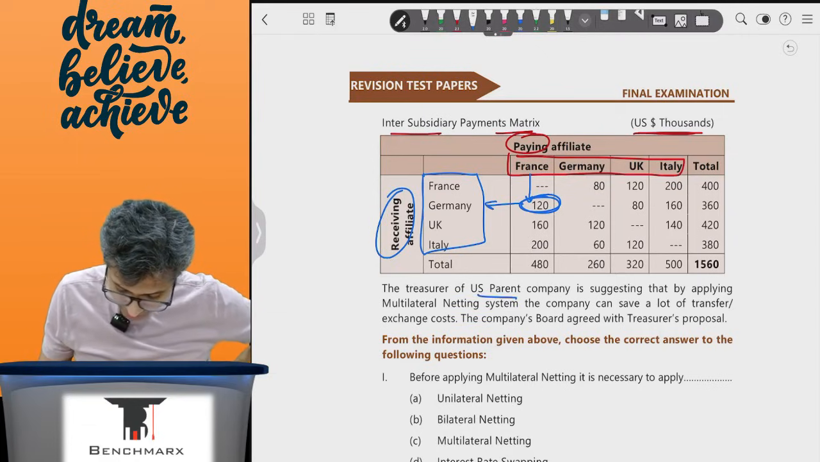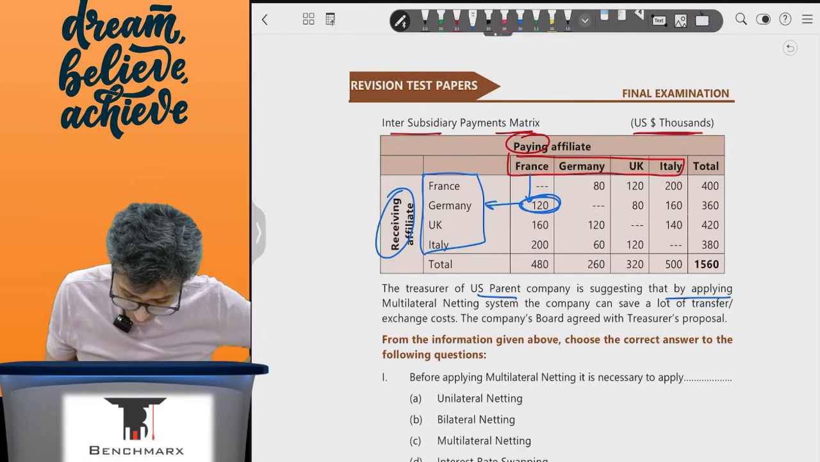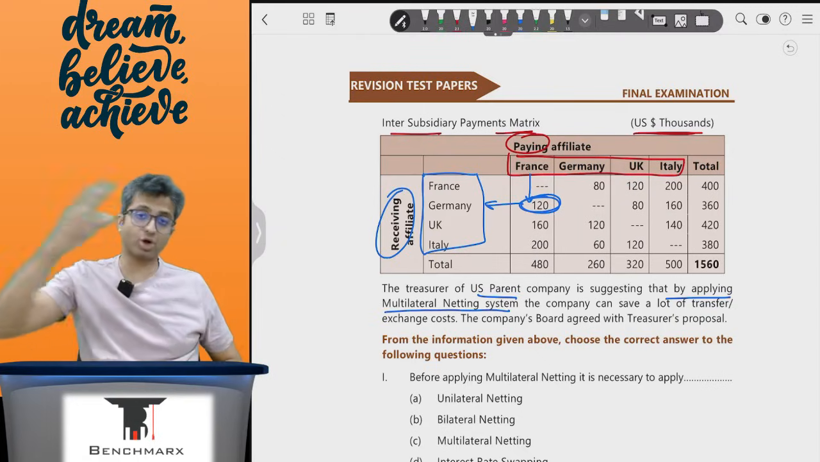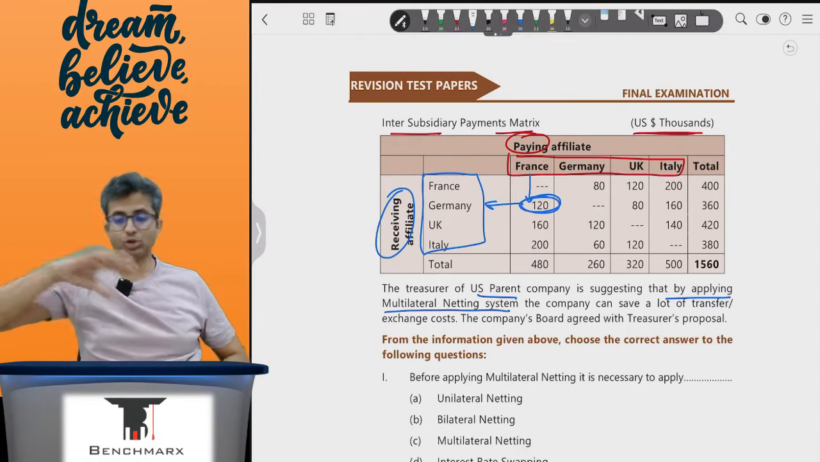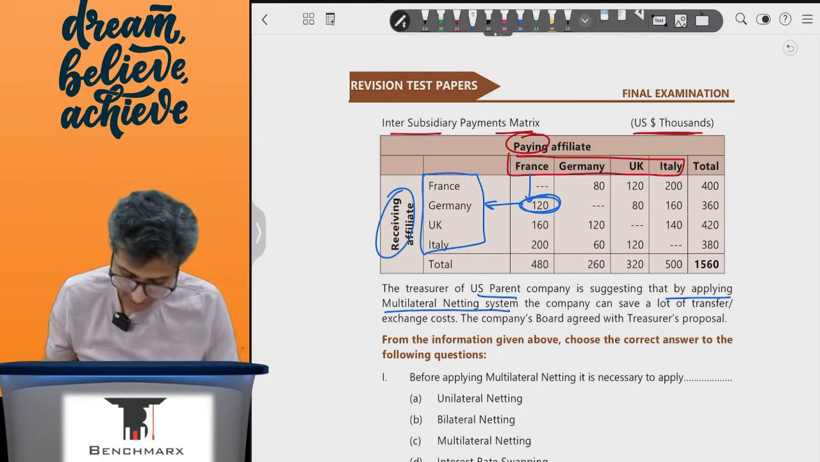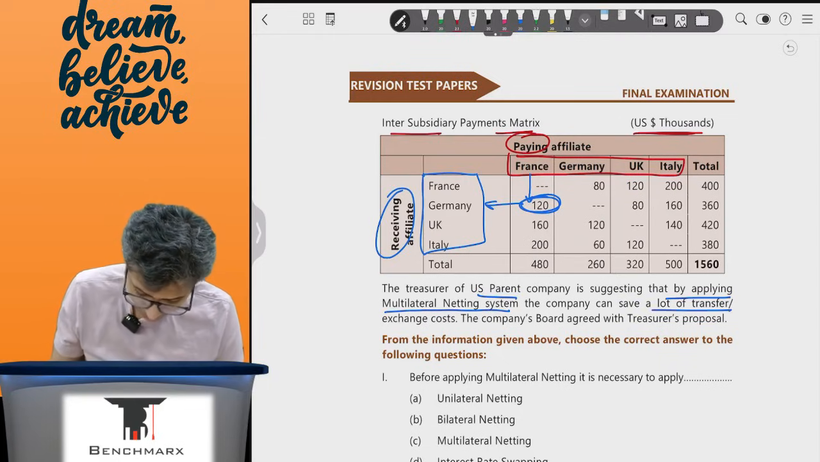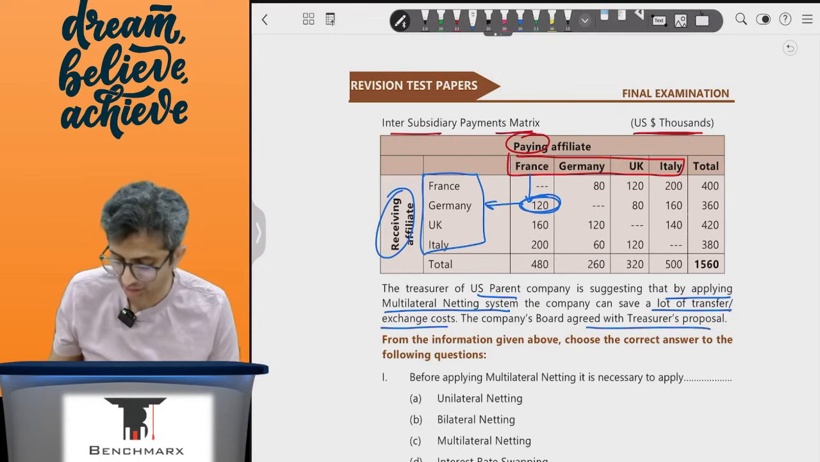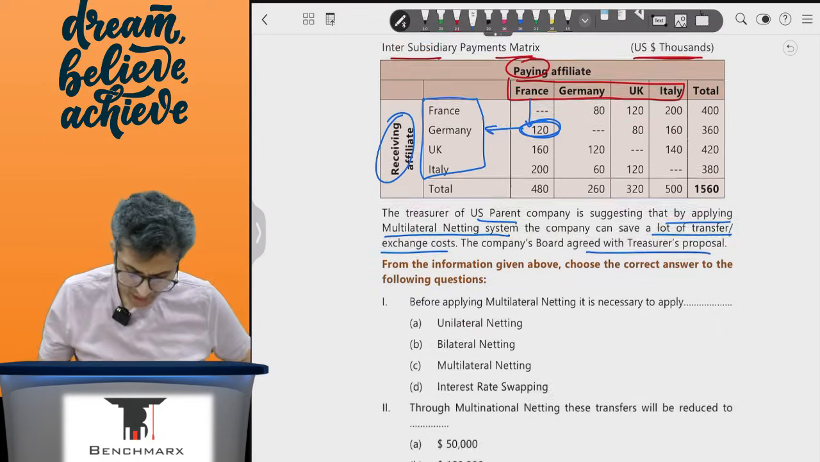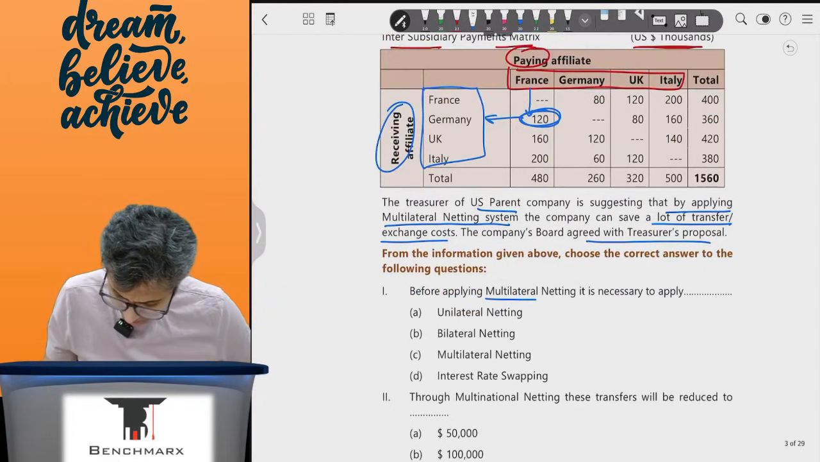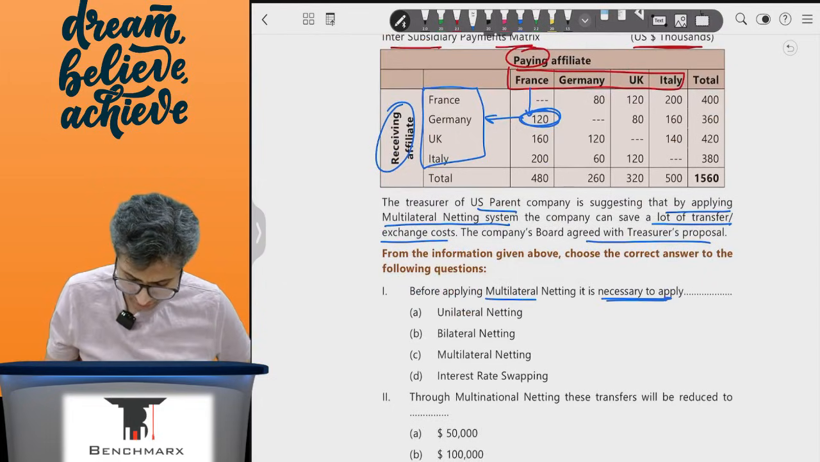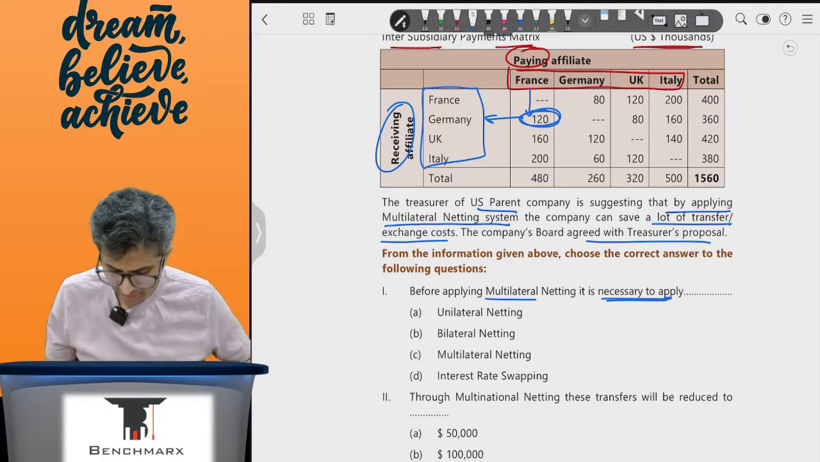The treasurer of the US parent company is suggesting that by applying a multilateral netting system, which means across the different geographies you will net and just make the net remittances, the company can save a lot of transfer or exchange costs, and the company's board agrees to the proposal. Before applying multilateral netting, it is necessary to apply unilateral, bilateral.